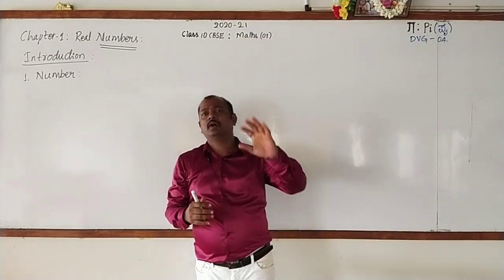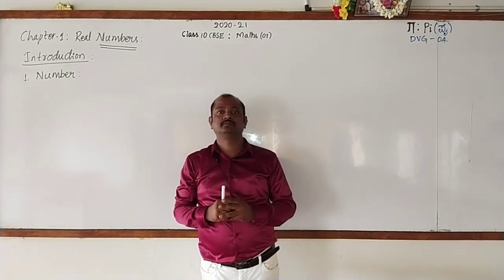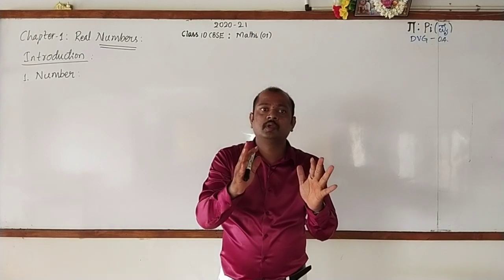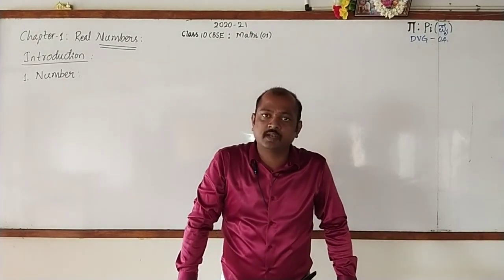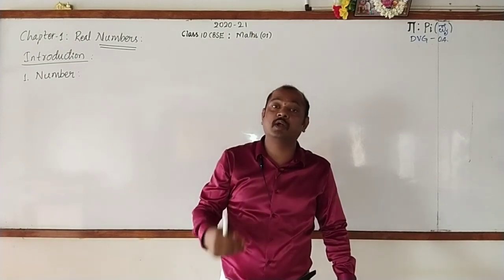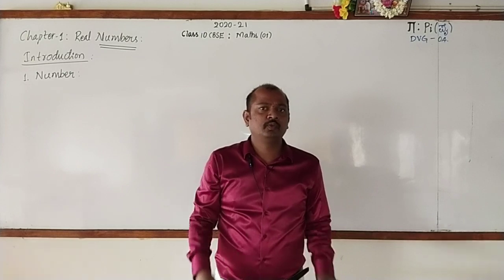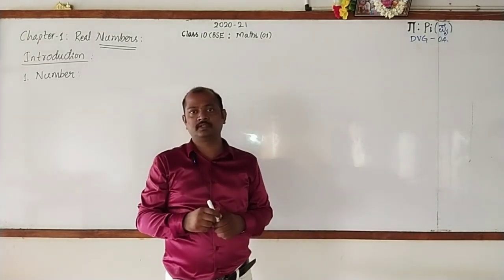Then assume that there are 50 students in your classroom, and around 10 desks in your classroom. Here 50 and 10, what am I using? They are numbers. To represent these numbers, we use symbols.